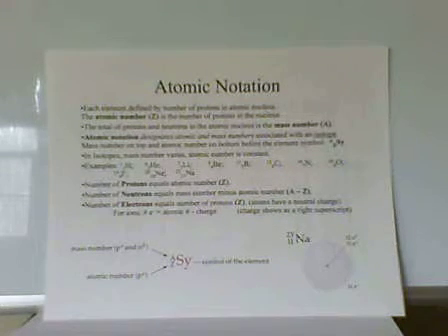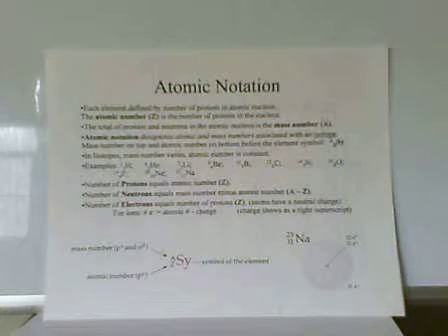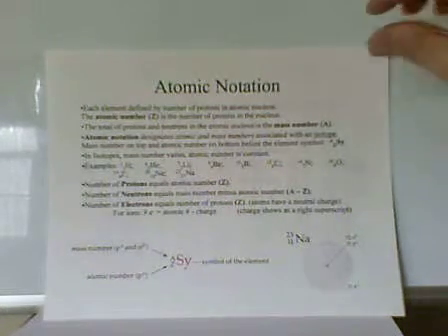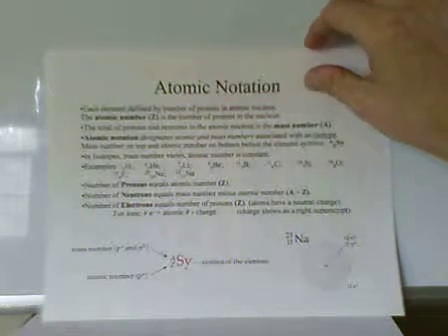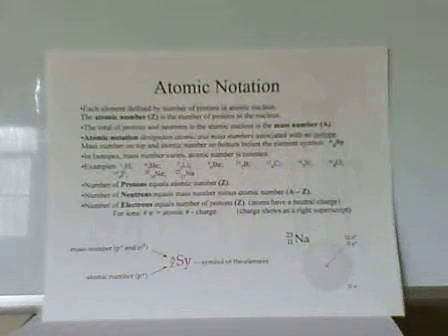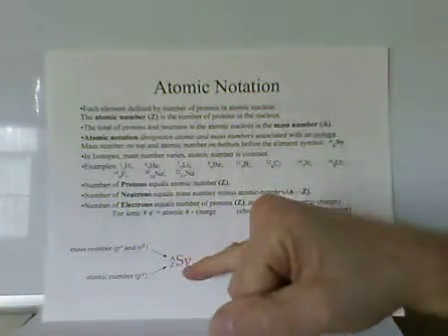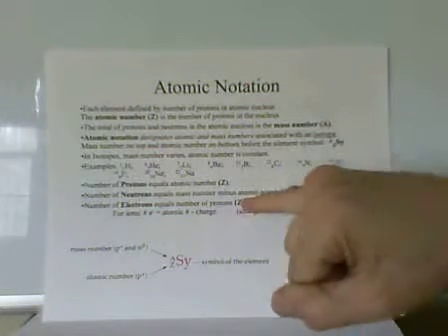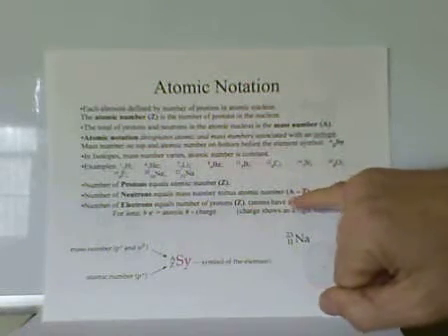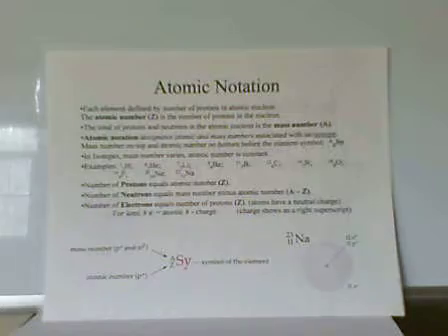The mass number is a whole number, just the sum of the number of protons and the number of neutrons in that isotope. So the number of protons will be equal to the atomic number. The number of electrons, if there's no charge, will be equal to the atomic number. The number of neutrons will be the mass number minus the atomic number.